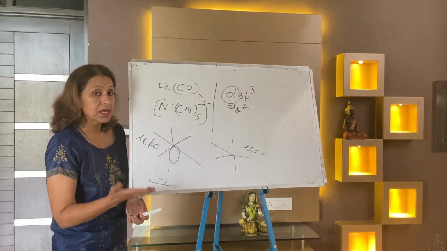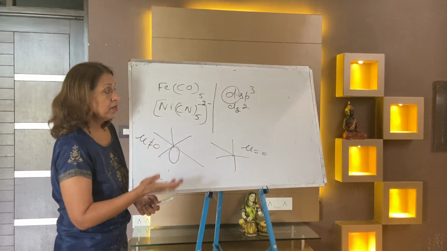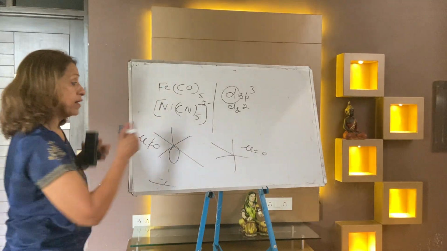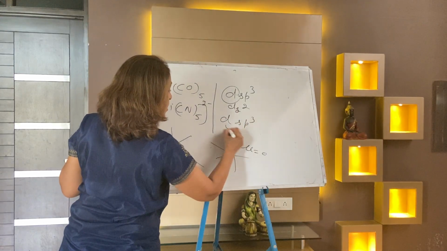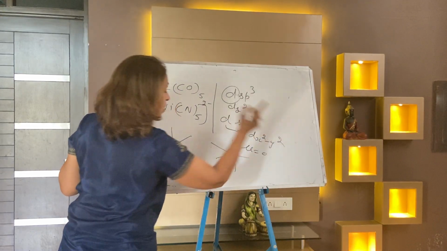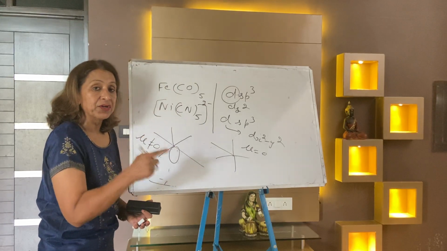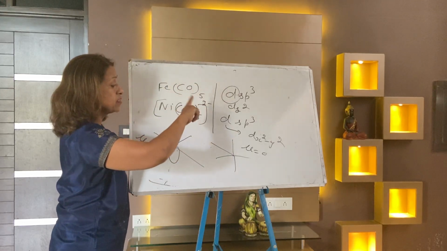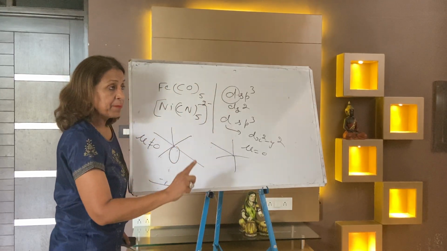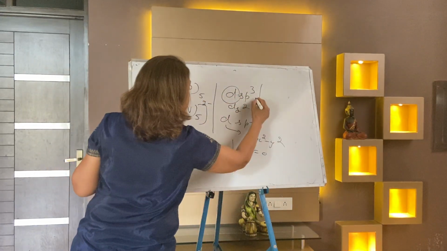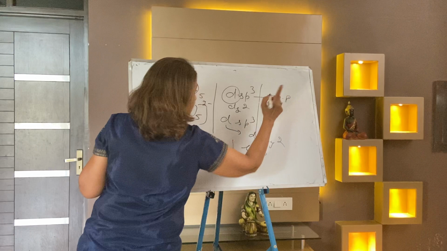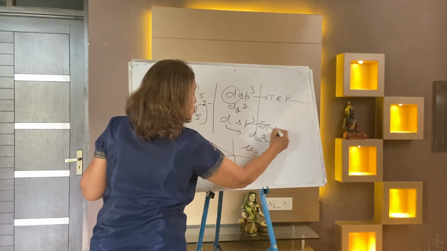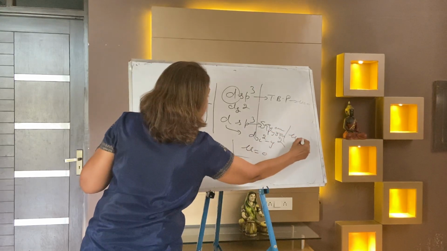If the question asks for mu is 0, then you will write it's dsp3. Otherwise, you will write dsp3, but here the d which is participating is dx square minus y square. They will ask you what is the name of the d orbital. You know there are 5 names in this. When it is trigonal bipyramidal, dipole moment is 0. When it is square pyramidal, dipole moment is not 0.